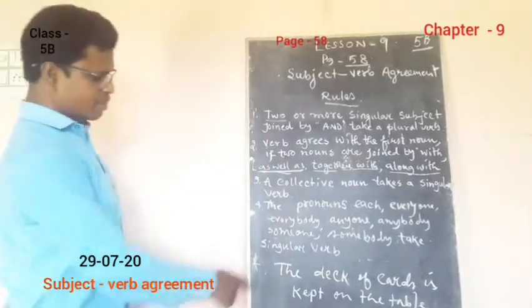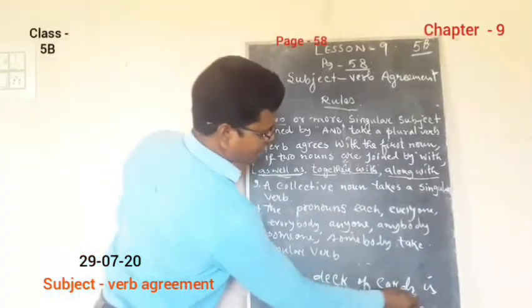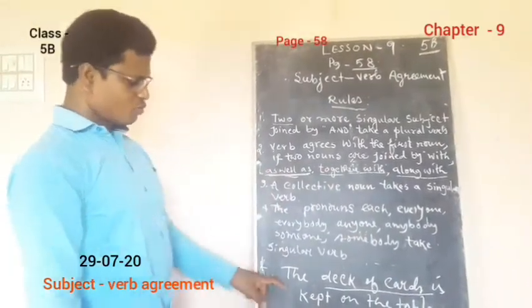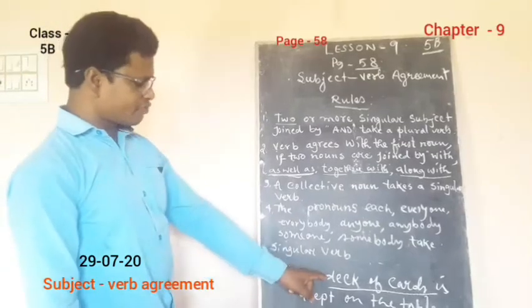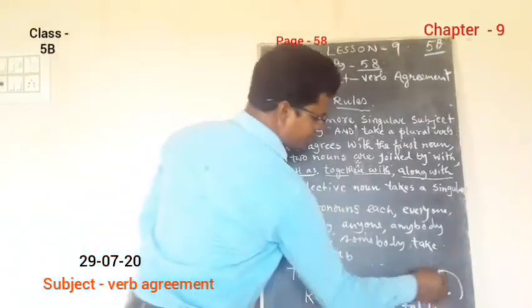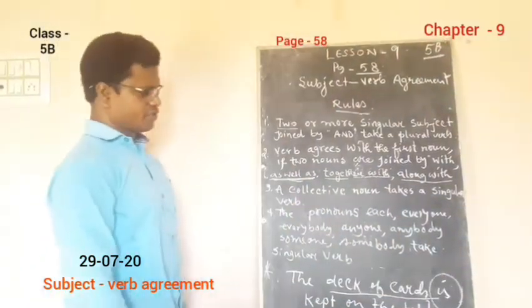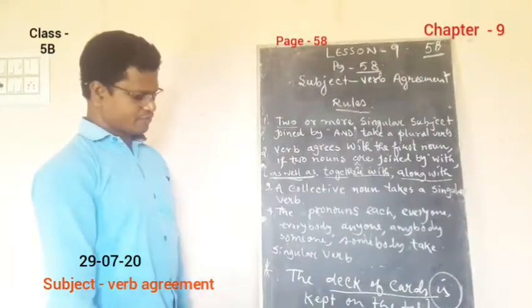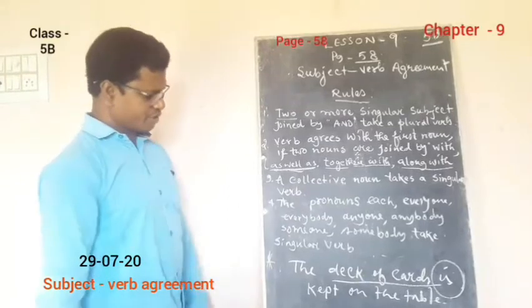Just look at this example, the deck of cards is kept. What did I say? The collective noun takes what verb? It takes a singular verb. Just remember that the collective noun takes a singular verb. So this is what's written here.